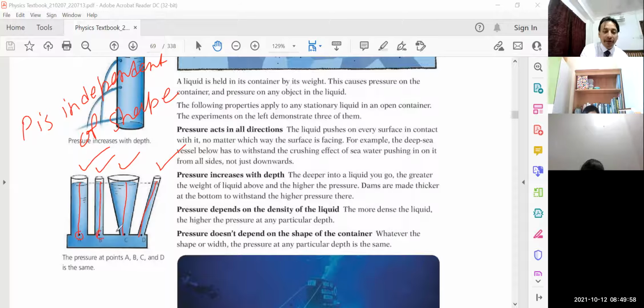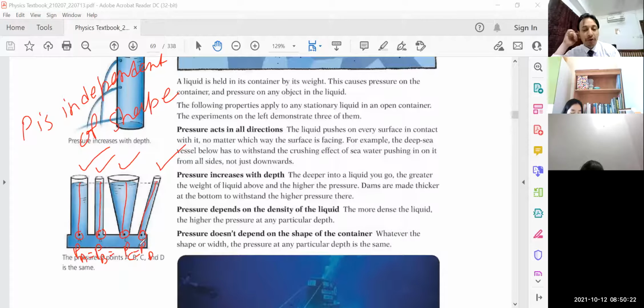A, B, C, D are at the same depth, at the same height. So at point A, pressure will be the same; at point B, the pressure will be the same; at point C, the pressure will be the same, and at point D, the pressure will be the same. Means I can say that PA, PB, PC, and PD all are equal. That is the paradox here.